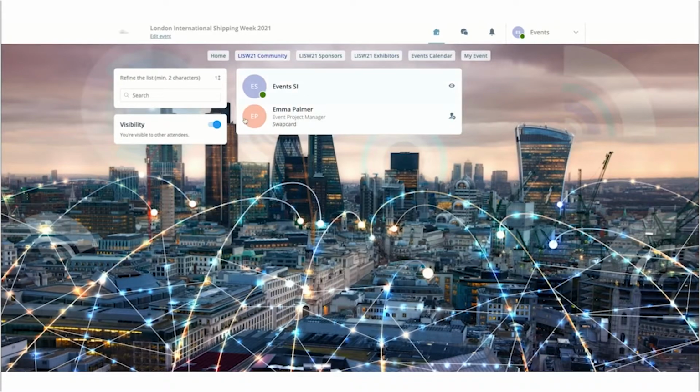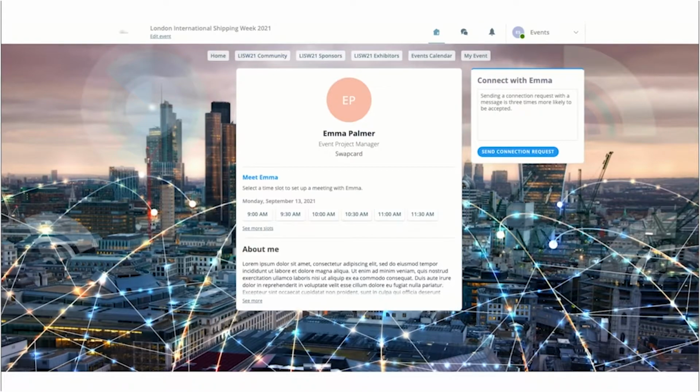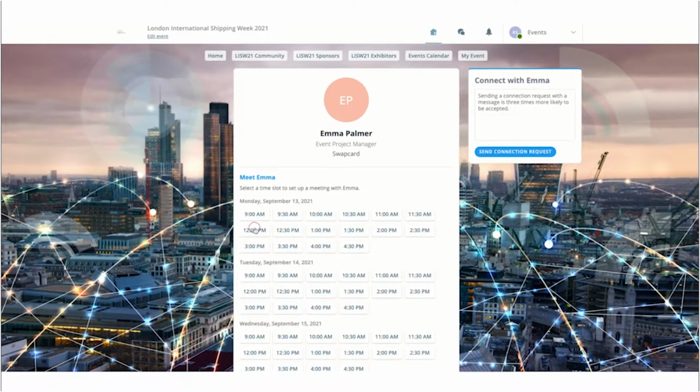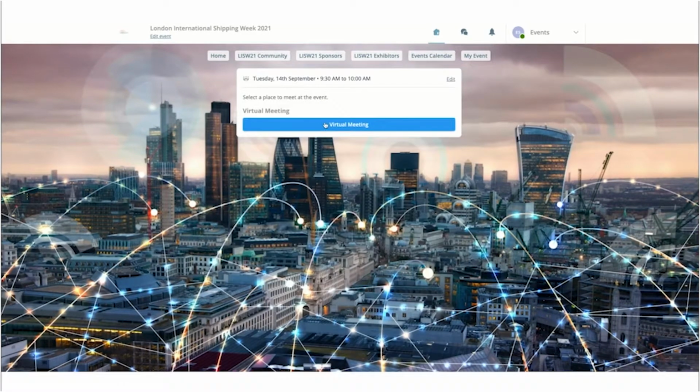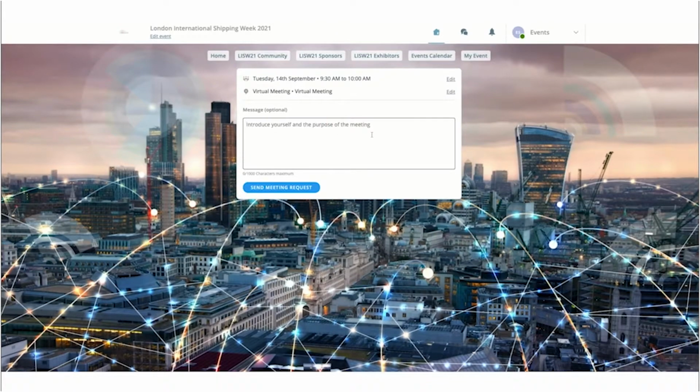The community button, this will host all of the attendees that have registered to the main London International Shipping Week event. So they'll be able to browse through all the attendees, they'll be able to click on their name, which will then lead them to that attendee's profile. So there'll be a biography, there'll be some meeting slots available. So if they want to have a formal meeting with that person, they can select a date and time of interest. Select the virtual meeting location because this will enable them to have a video call together and send a message to that person. The other individual will then receive that meeting request, which they can choose to either accept or decline.